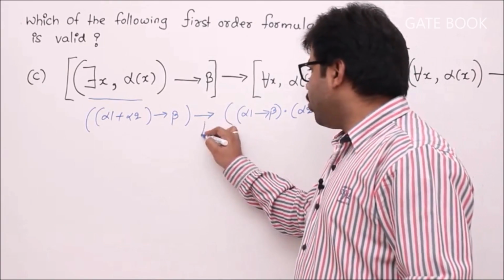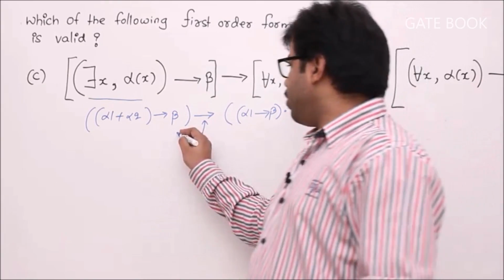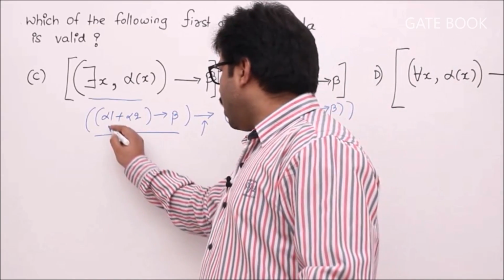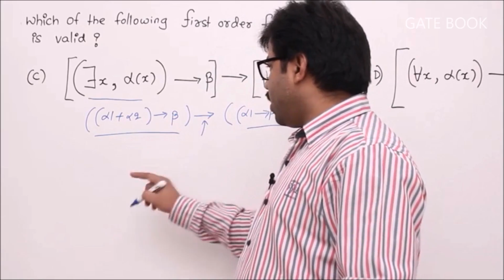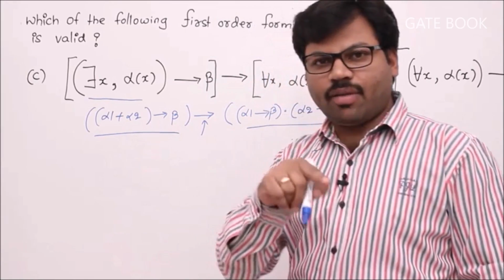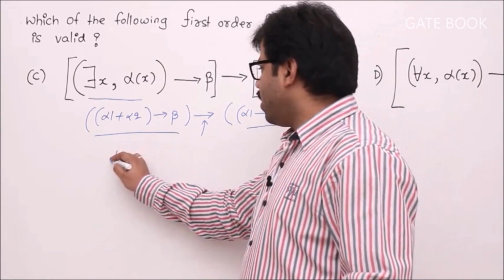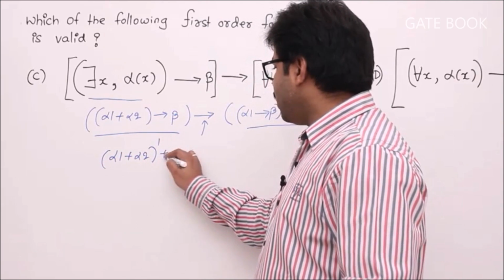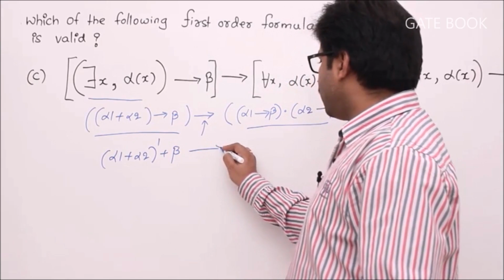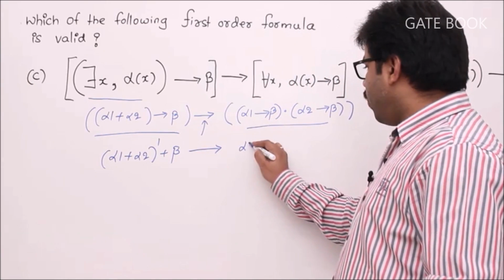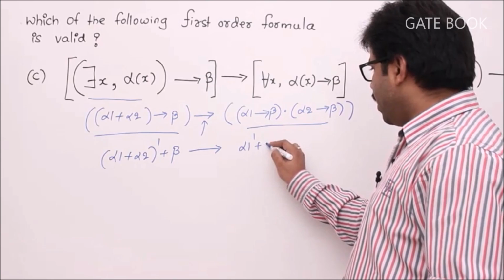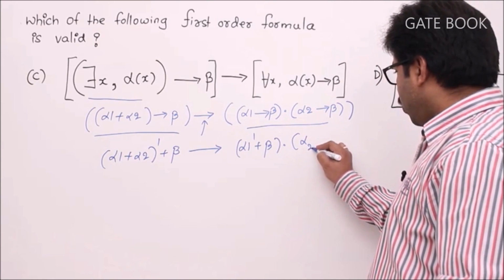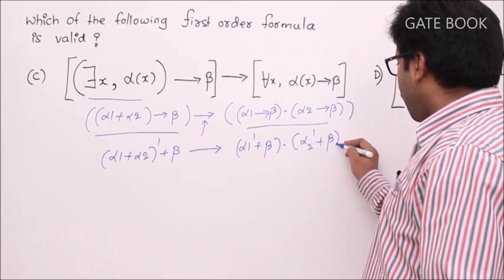Now let me keep this implication as it is, and let me simplify this entire part and this entire part. So it will become alpha 1 plus alpha 2 implies beta. A implies B is nothing but A bar plus B, isn't it? Alpha 1 plus alpha 2 whole bar plus beta implies, this will become alpha 1 bar plus beta into alpha 2 implies beta, alpha 2 bar plus beta, isn't it?